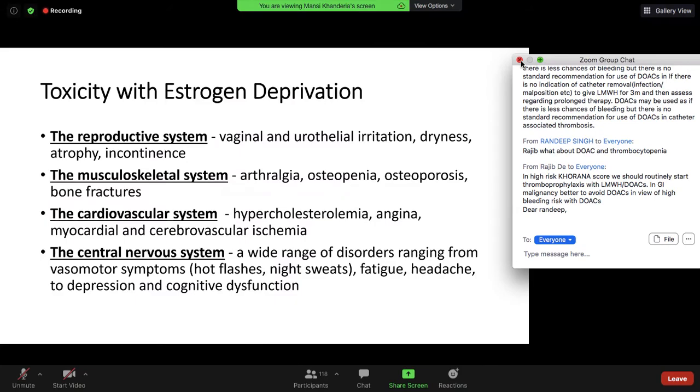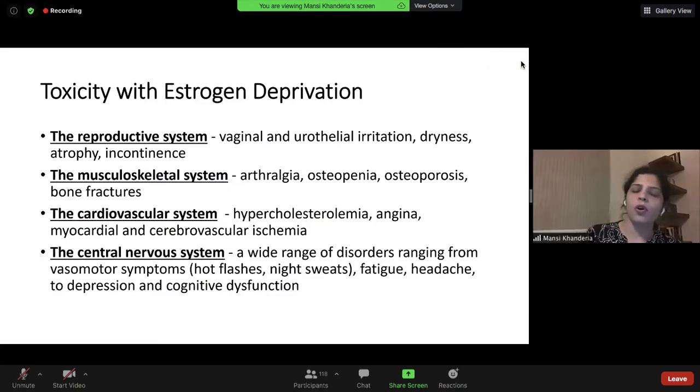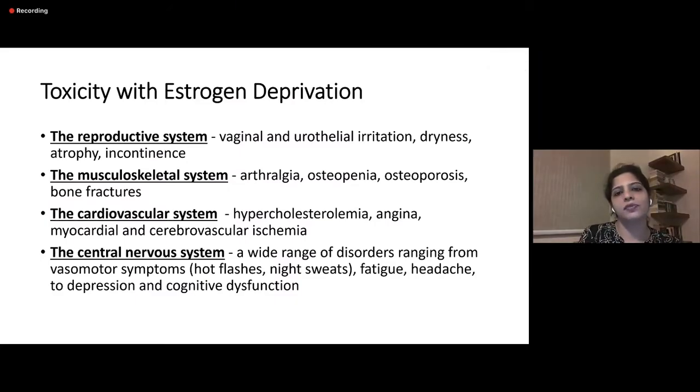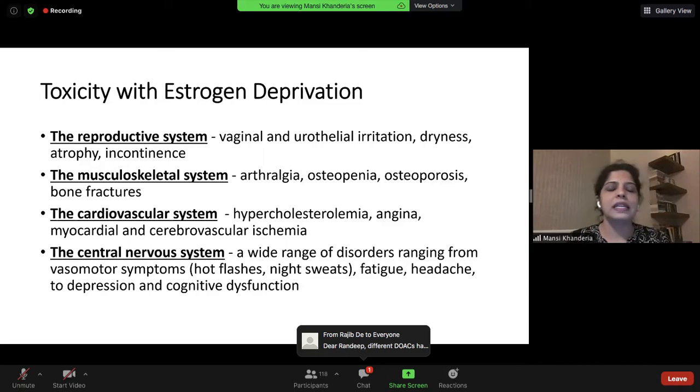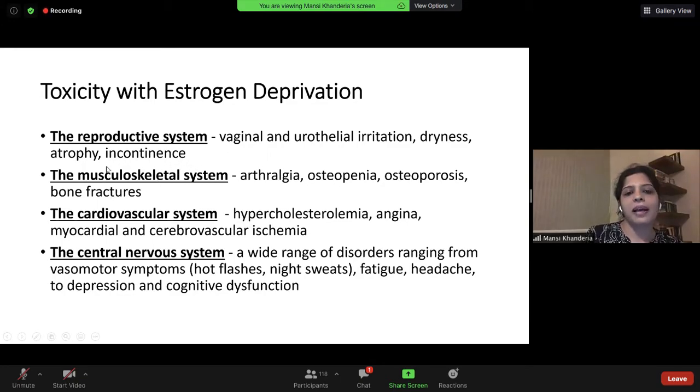Coming to the main topic, toxicity with AIs or tamoxifen are mainly because of estrogen deprivation, and all the systems which have estrogen receptors show these toxicities. So the reproductive system is the commonest: vaginal and urothelial irritation, atrophy, incontinence. The musculoskeletal system also is affected.